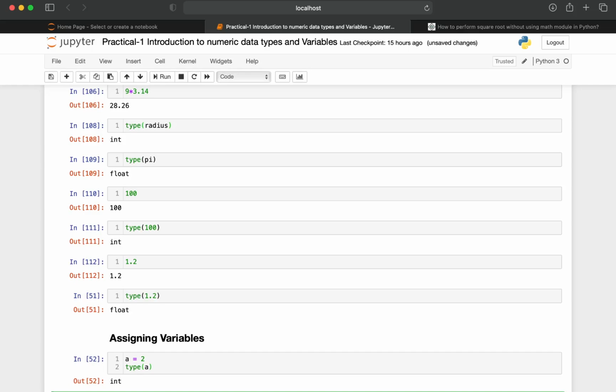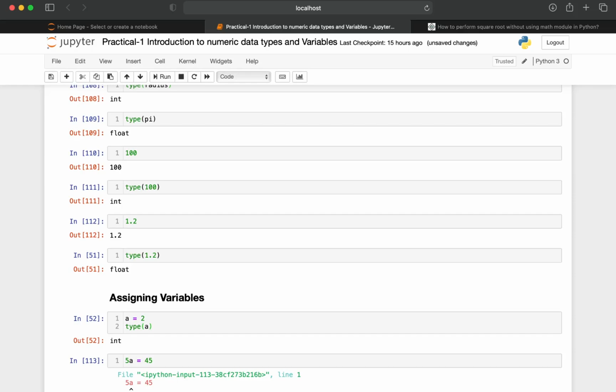Let us consider we have given 5a is equal to 45. It is going to throw an error, invalid syntax, because according to the naming convention of variables in Python, variables should not have a numeric number as the first character. It should be either an alphabet or an underscore.